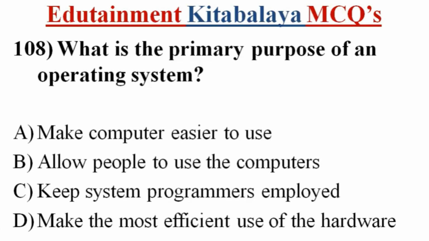Question number 108. What is the primary purpose of an operating system? A. Make computer easier to use. B. Allow people to use the computers. C. Keep system programmers employed. D. Make the most efficient. Correct answer is A.